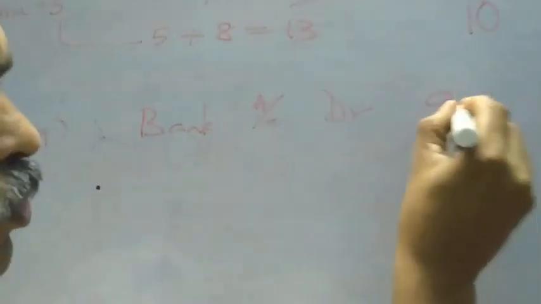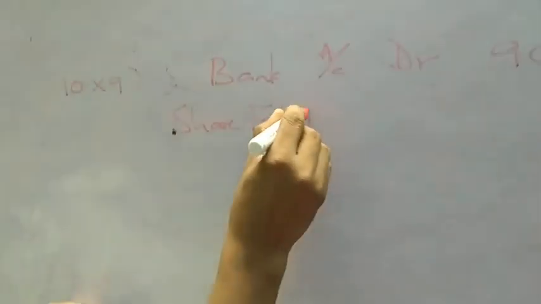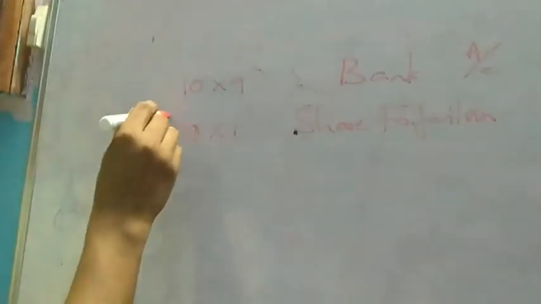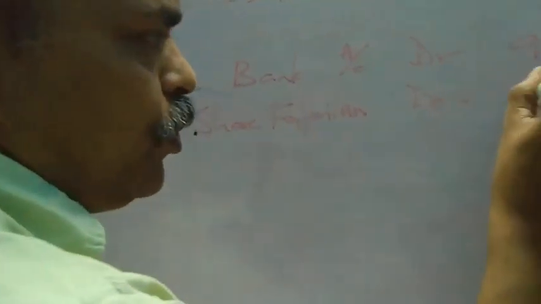And the entry will be bank account debit, calculation 10 into 9, 90 rupees. Share forfeiture account debit, 10 into 1 rupee is the discount amount, 10 into 1, 10.